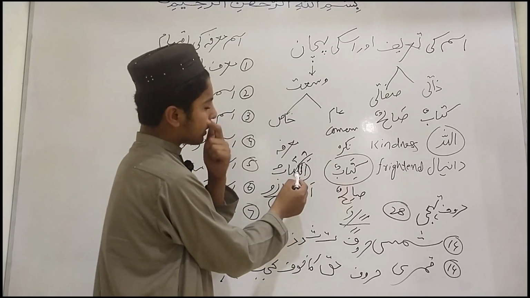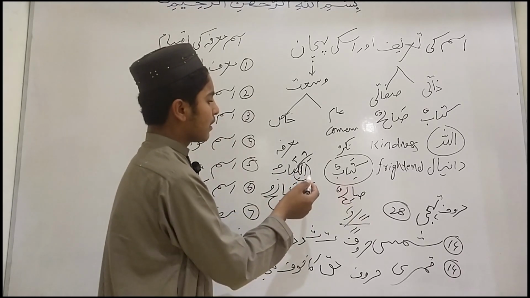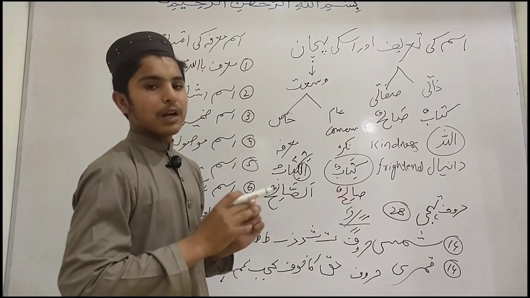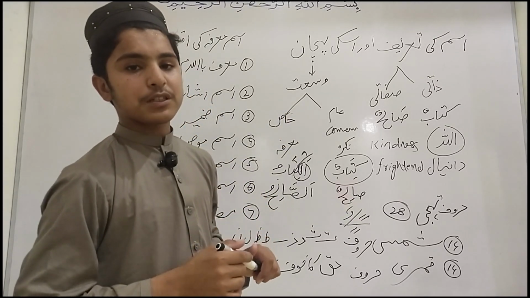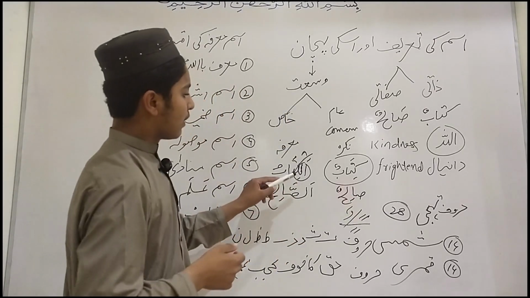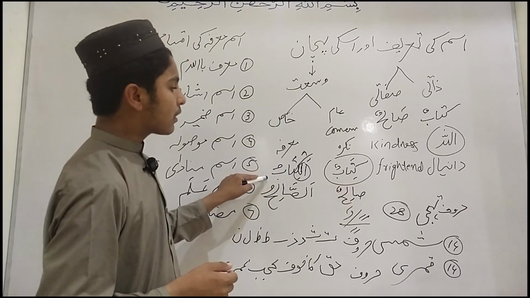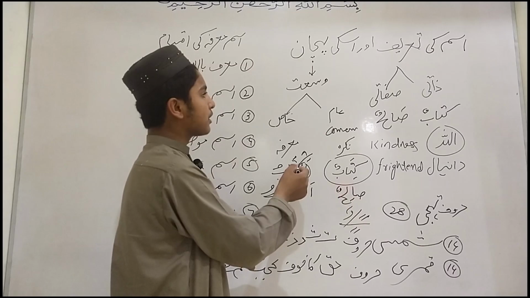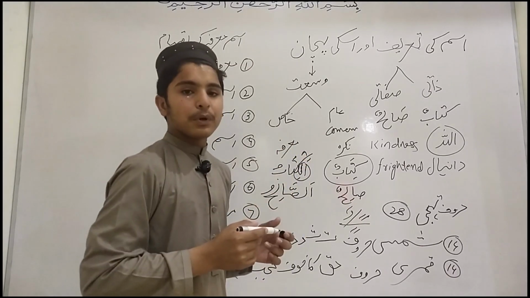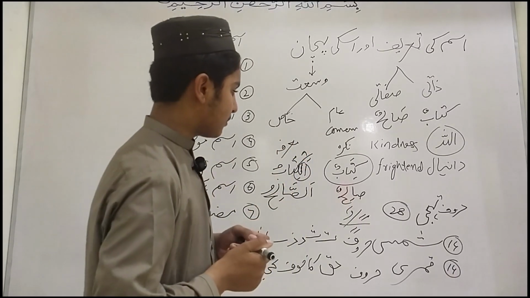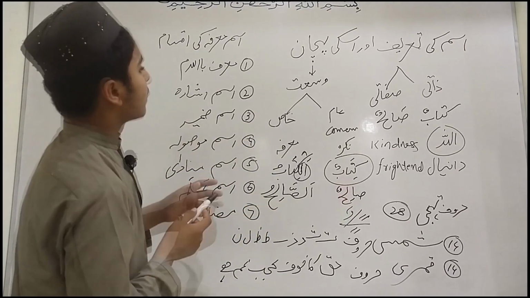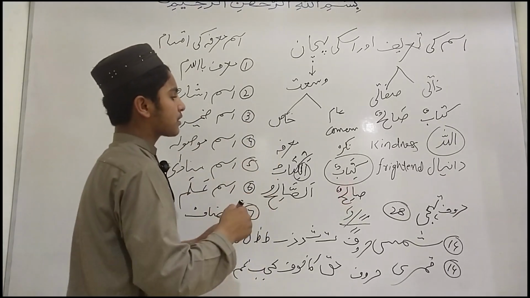If a word has alif lam in its beginning, then it is said to be a proper noun. A proper noun is a special name of a person, place or thing. For example, we have a noun, al-kitabu, which has alif lam in its beginning, so it is known as a proper noun, or ism marifa. Now we are coming back toward this topic.